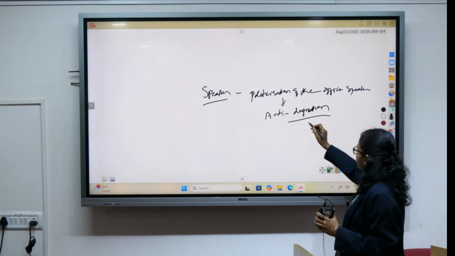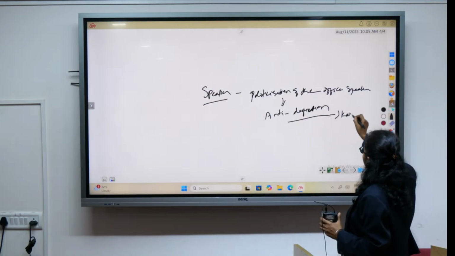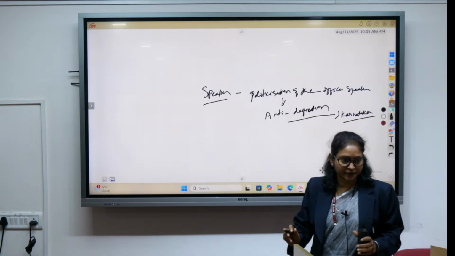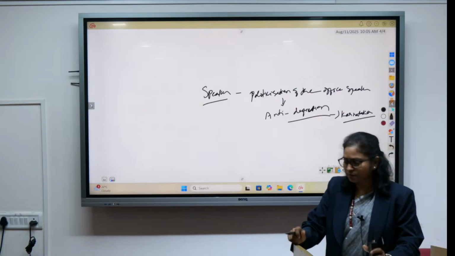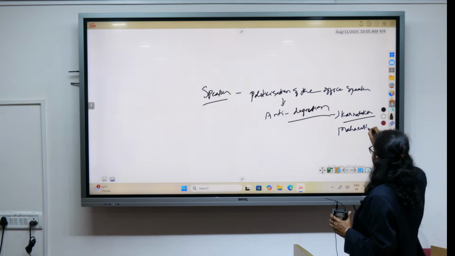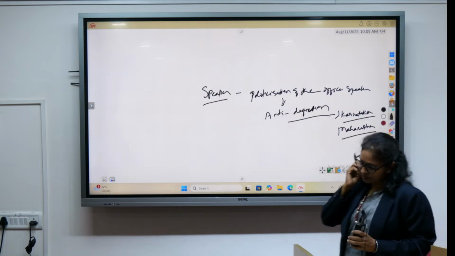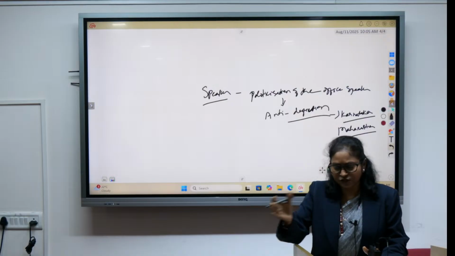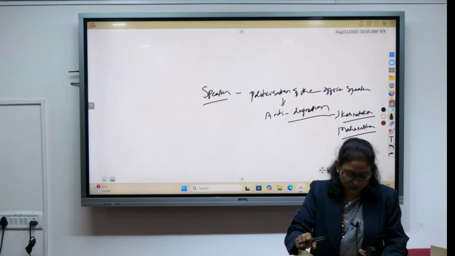In this, the Karnataka episode can be cited, right? Or even Maharashtra, because there have been cases of defection issues, right? We have seen the change of government and the defections and all.